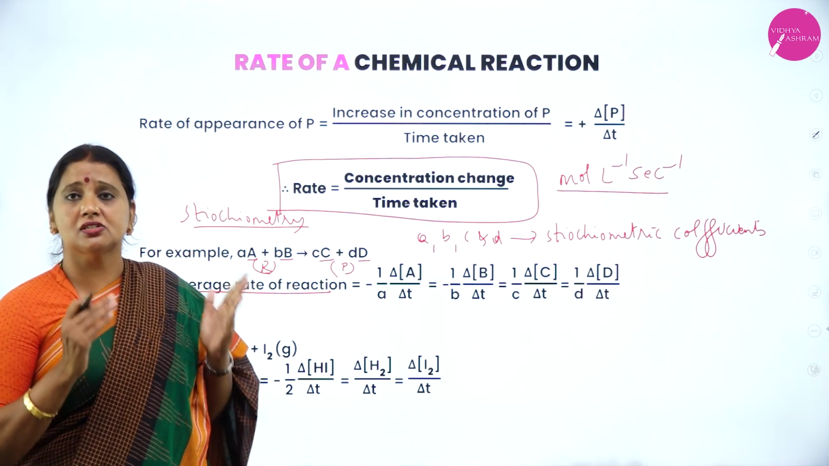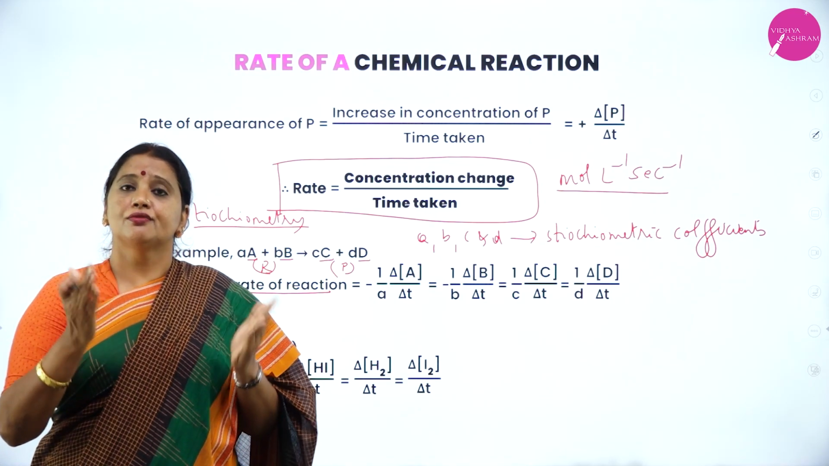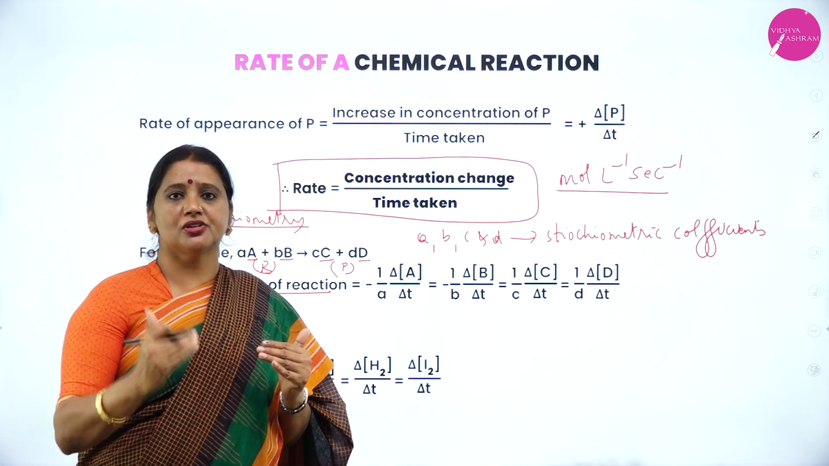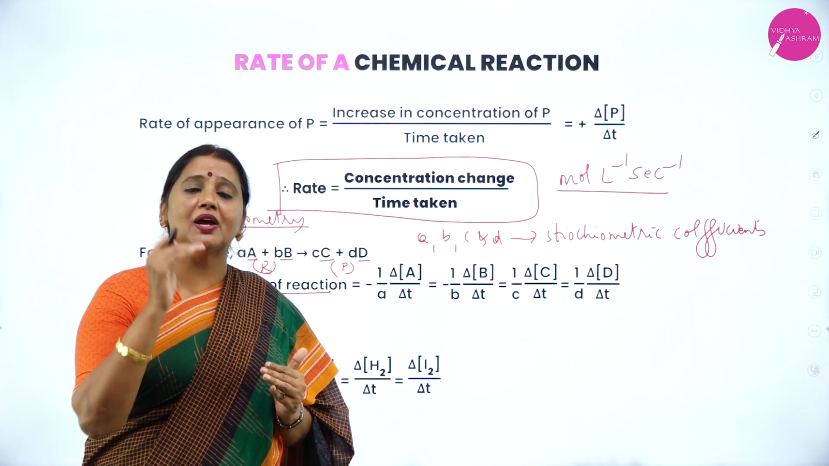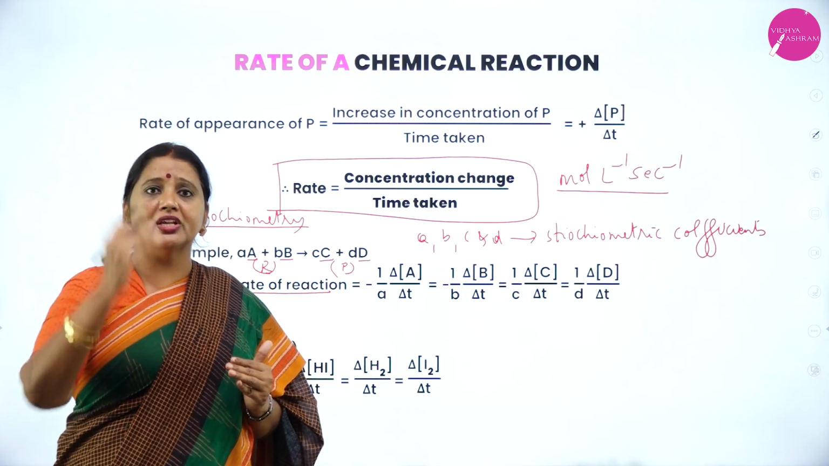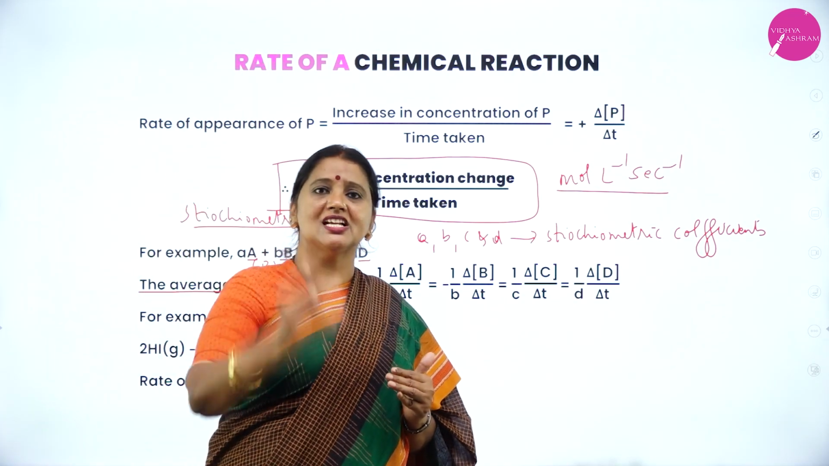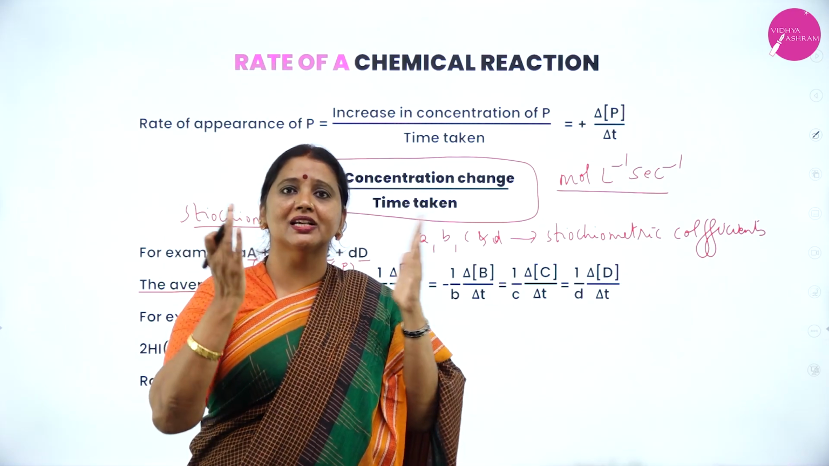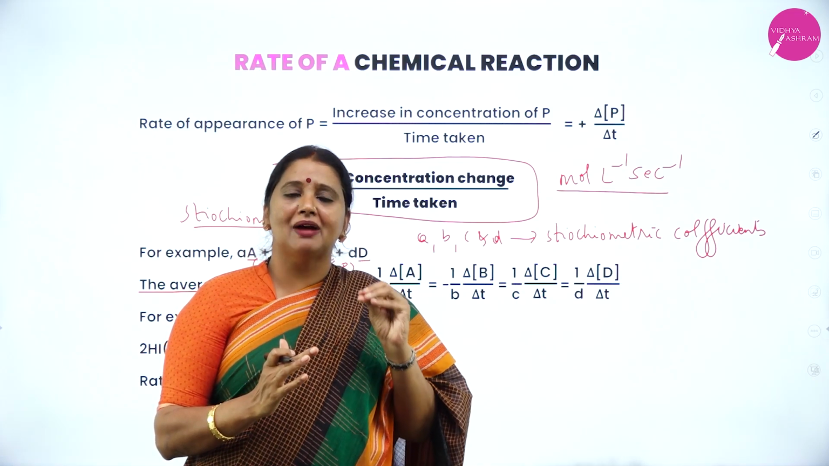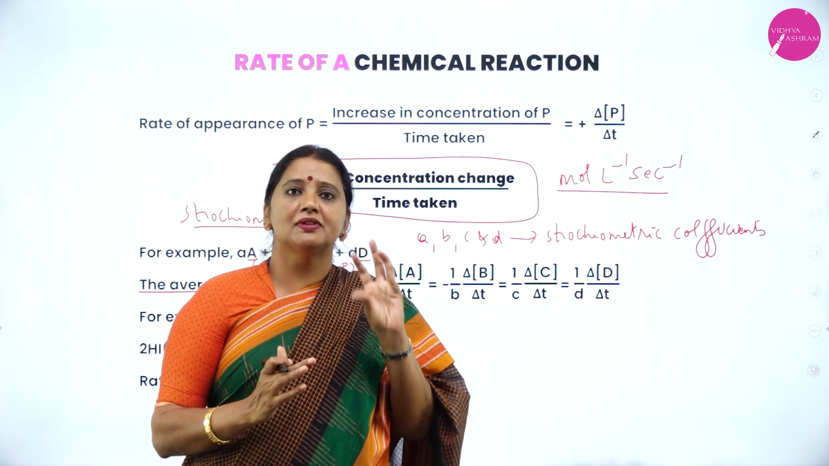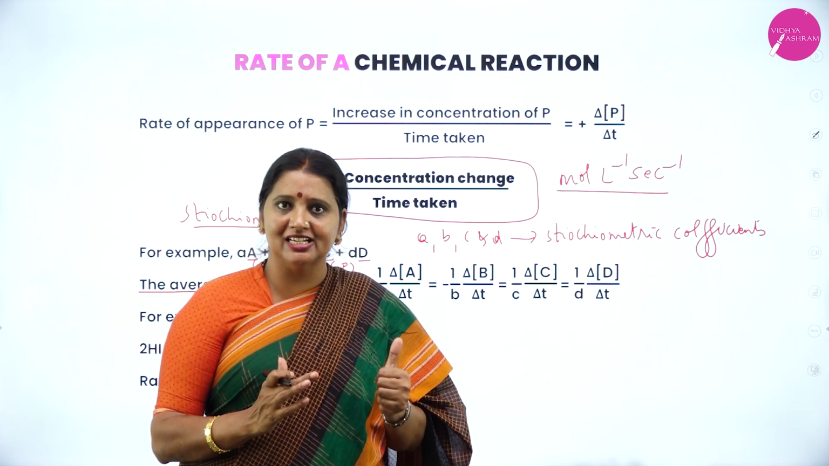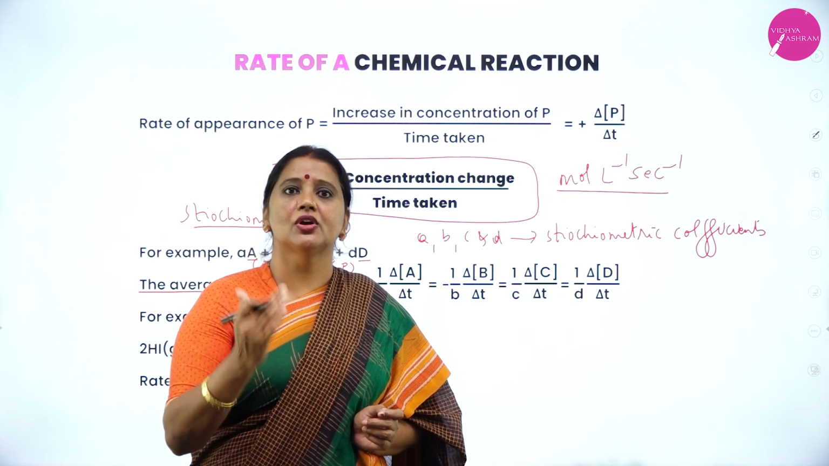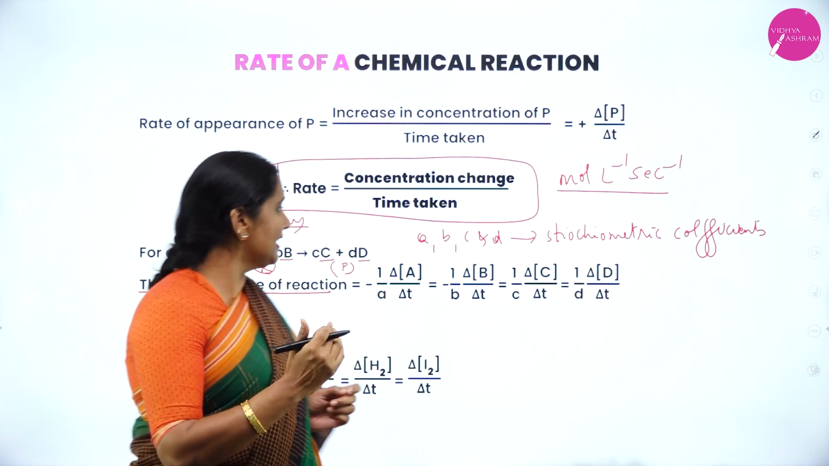How is it related with stoichiometry? Already you know that for reactants we have to use a negative sign. For products we have to use a positive sign. Why for reactants do we use a negative sign? Because during the chemical reaction, the concentration of the reactant decreases and the concentration of the product increases. Keep it in your mind, my dear student, wherever I put a negative sign, the concentration decreases. This is for the reactant. Wherever I put a positive sign, the concentration of the product increases.